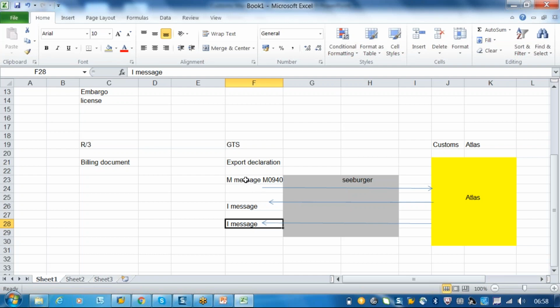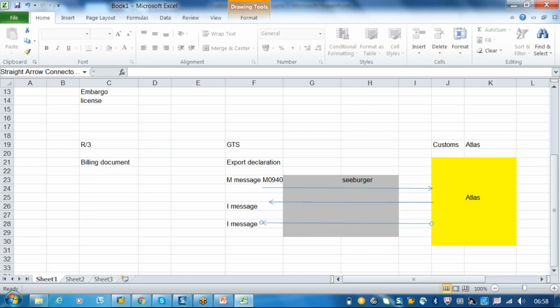From the time the IDOC message is triggered until the time it receives the success message, which is the approval message, the GTS export declaration document will be frozen. You cannot make any changes. It will automatically go to display mode. Shall I say it again? The time between the M message and the I message, the GTS export declaration document will be in a frozen mode, so you cannot make any changes to the document. You cannot even change any dates unless you get an approval message, the final second inbound.